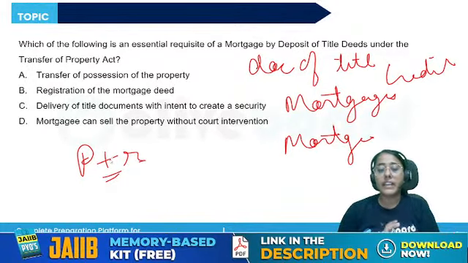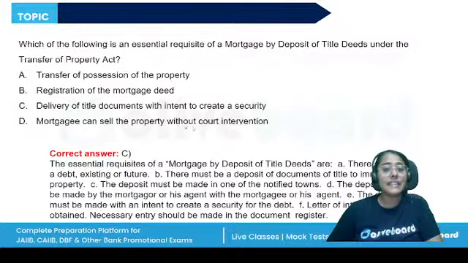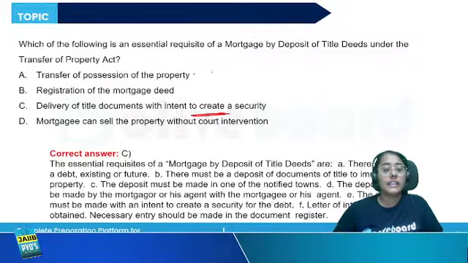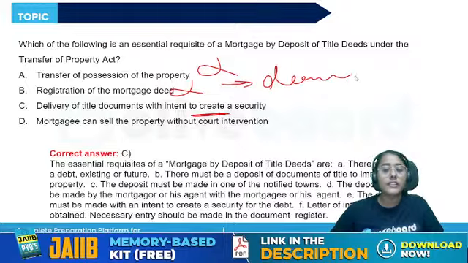Without delivering possession, we deliver the documents of title to the immovable property, right? So the correct answer will be option C, the delivery of title documents with the intent to create a security. There's no transfer of possession. Registration of the mortgage deed is not required. Why? Because it is deemed to be registered.